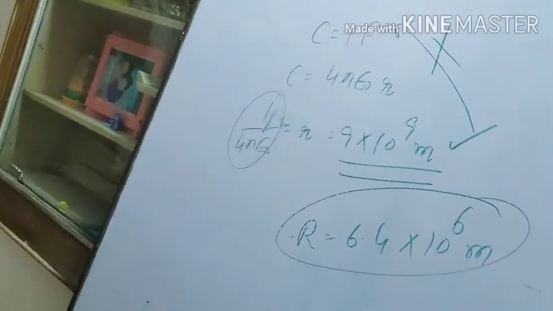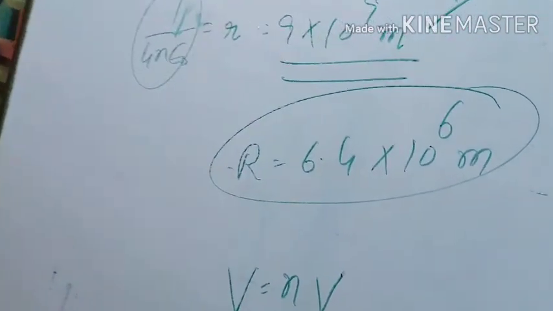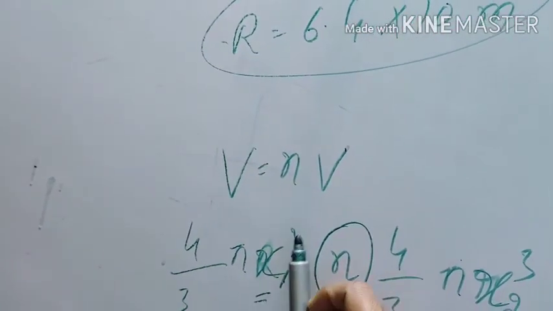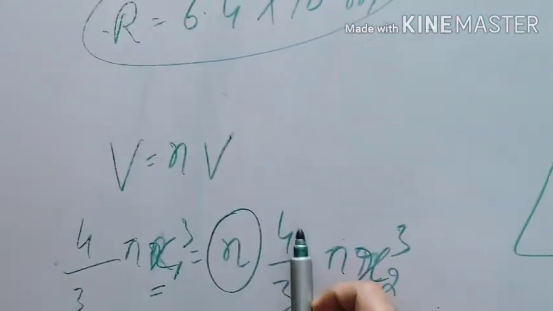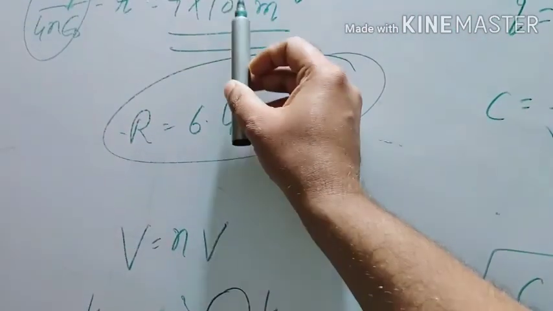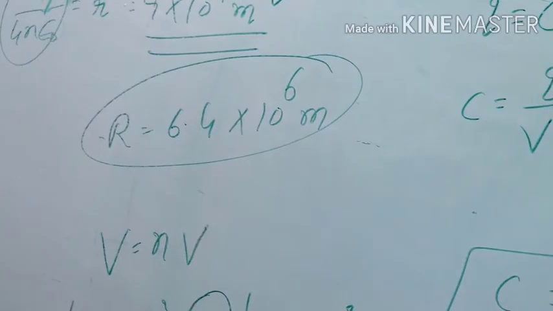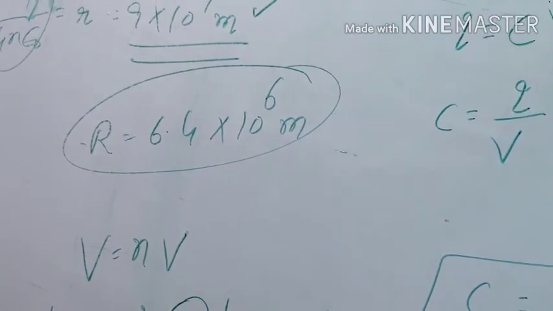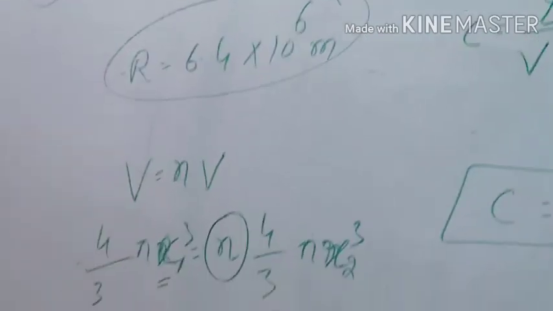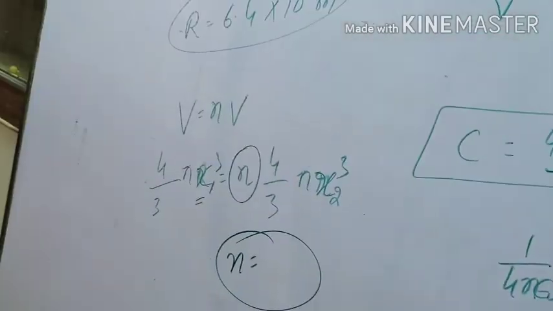Then you can find the value of n. So 4 upon 3 pi x1 cube is equal to n times 4 upon 3 pi x2 cube, where x1 is 9 into 10 raised to power 9 and x2 is the size of our earth. You will see how many earths can make a 1 farad capacitor.